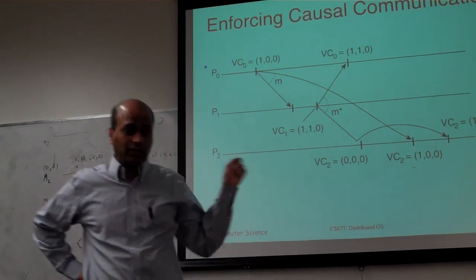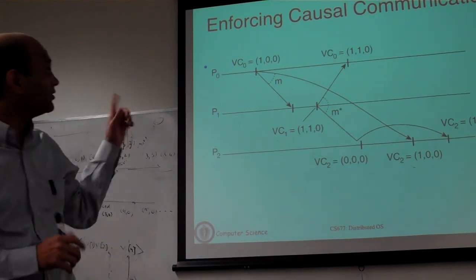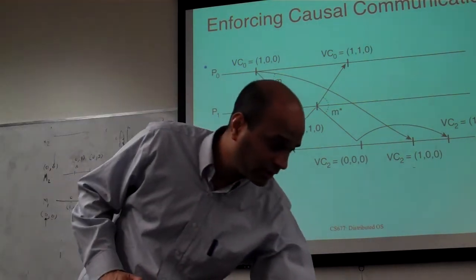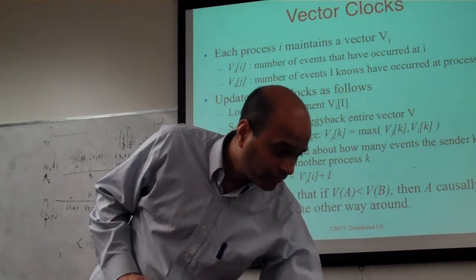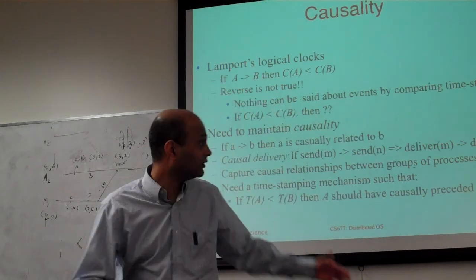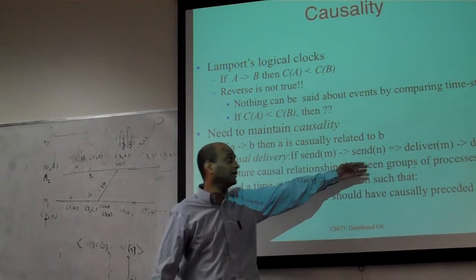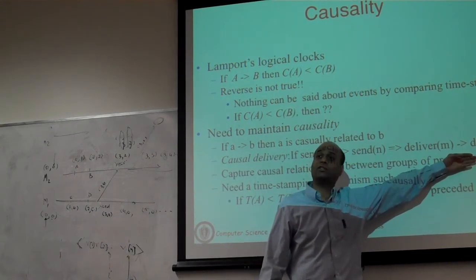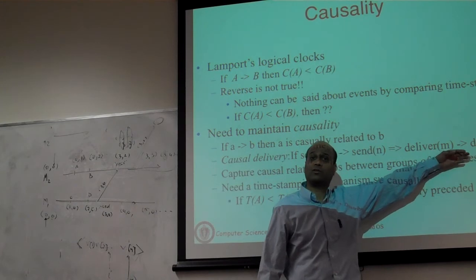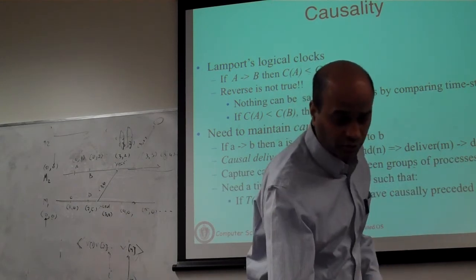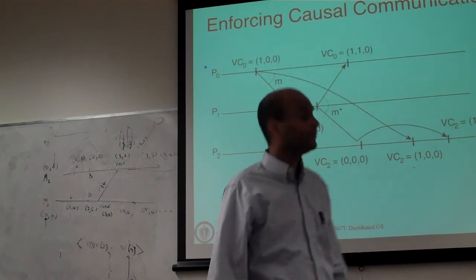Now there is another property here which is it's enforcing causal delivery, which I have not gotten into, which basically says this: if send of a message has preceded the send of another message, the receipt should also be in the same order. This is sort of in-order delivery. You don't want to reorder messages. So what this figure is also showing is causal delivery.